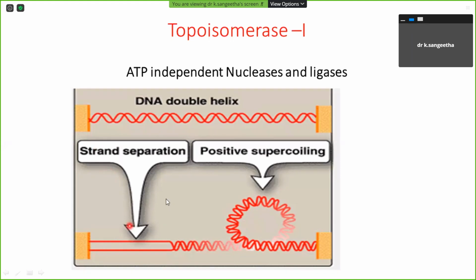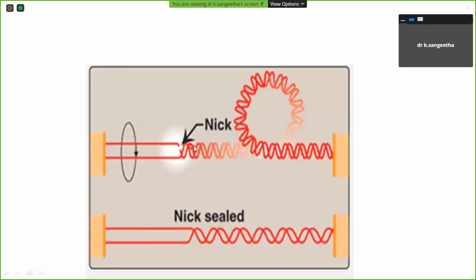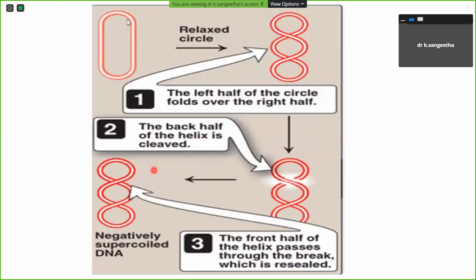So this is strand separation. Here the supercoiling can be cut. It can be cut and re-annealed, and sealed by DNA ligase. Okay. So in prokaryotes, like E. coli, this is a circular DNA. Here you can see the left half of the circle is folded over onto the right side, so it will act as positive recoiling.